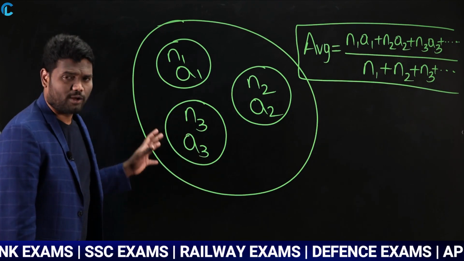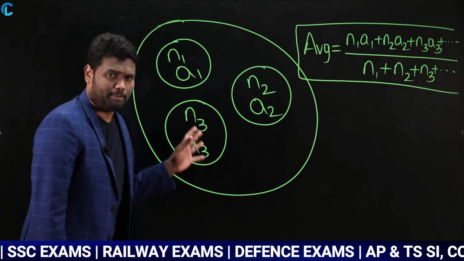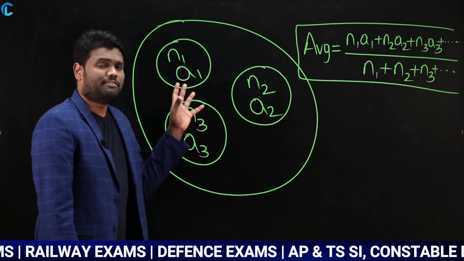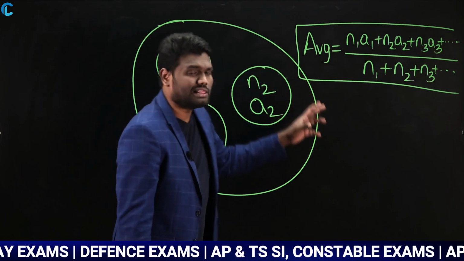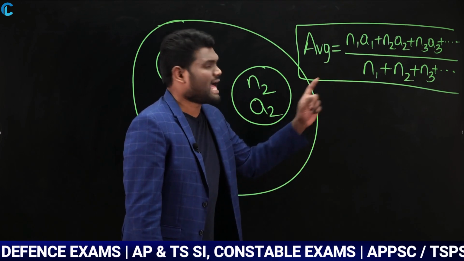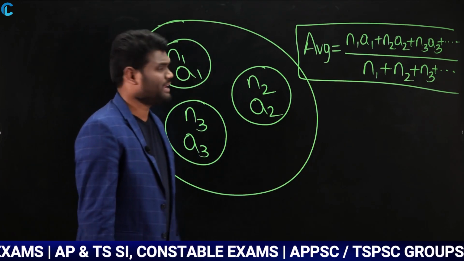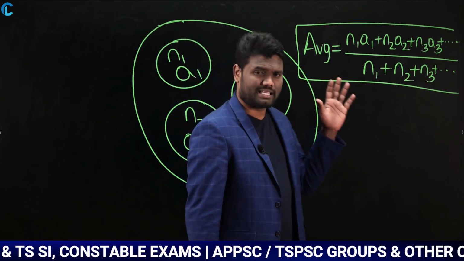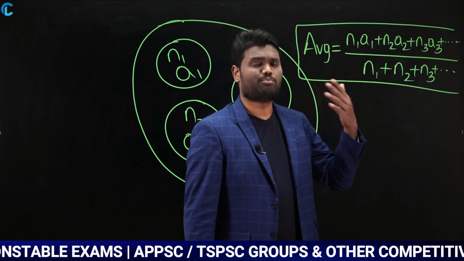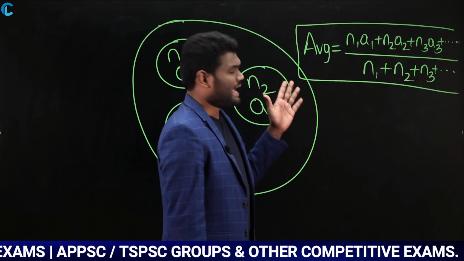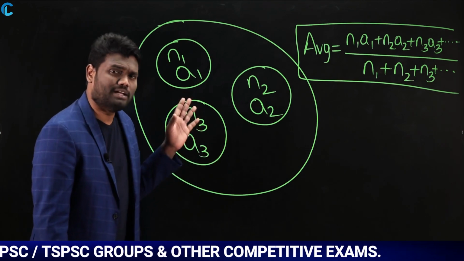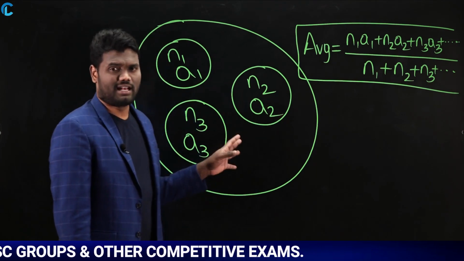So when you have three different groups with the number of persons and average given, and you are asked to calculate the average of all these groups combined together, the average is n1 a1 plus n2 a2 plus n3 a3 and so on, if you have more groups, divided by n1 plus n2 plus n3 plus so on. This is how you'll calculate it.